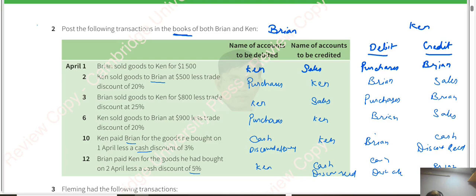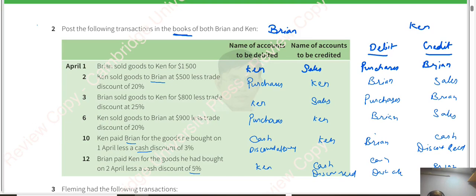After doing this, you have to prepare the ledger accounts. Ledger accounts of Brian separately and Ken separately. How many ledger accounts will there be? Purchase account, sales account, Ken account, discount received, cash account; all these accounts will come in this, so many accounts.